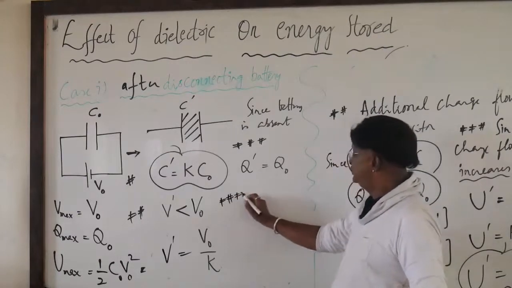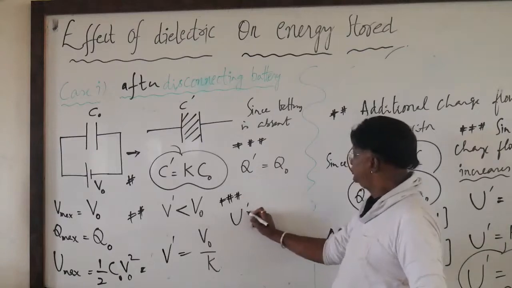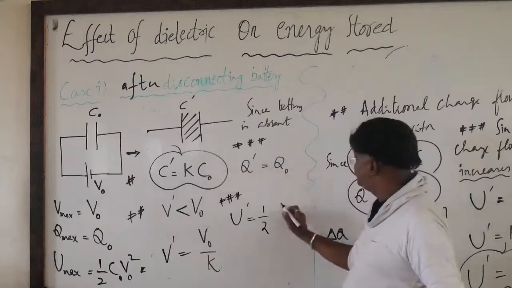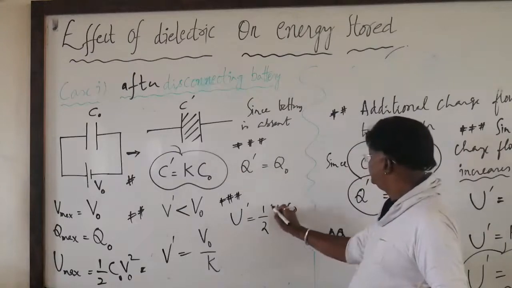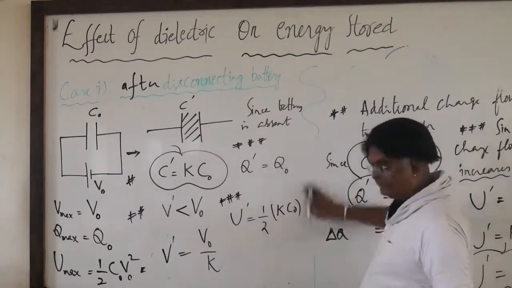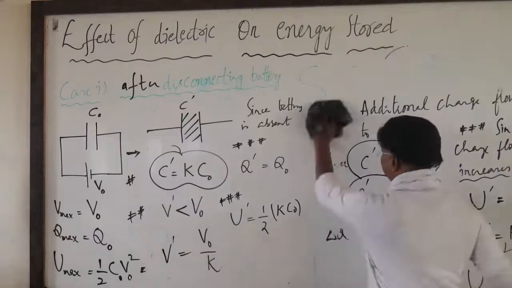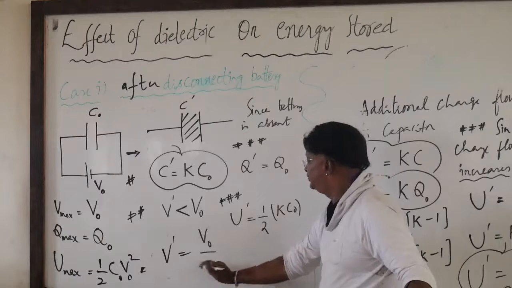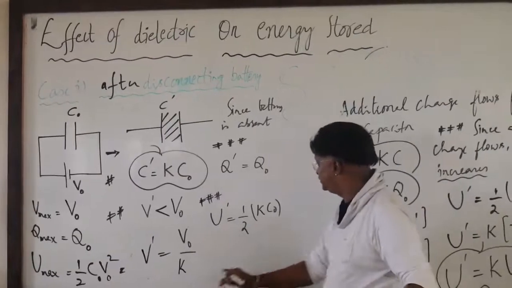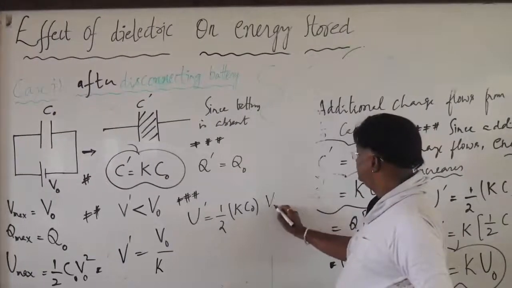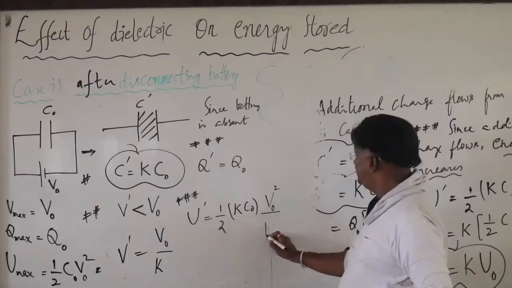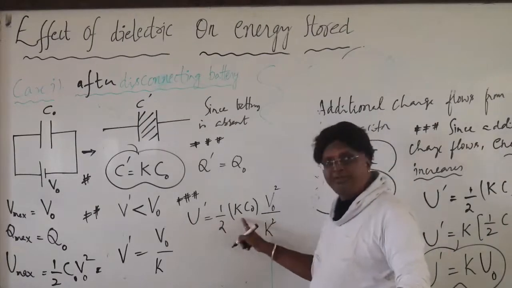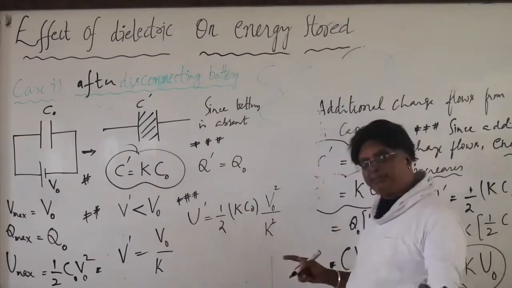Now what about energy? U prime is equal to half C prime V prime squared. C prime is K times C naught, right? And what is V prime? V prime is V naught by K, considered alone. Therefore, this is V naught squared by K squared. Half C squared, this is C plus C prime, V plus V prime, right?